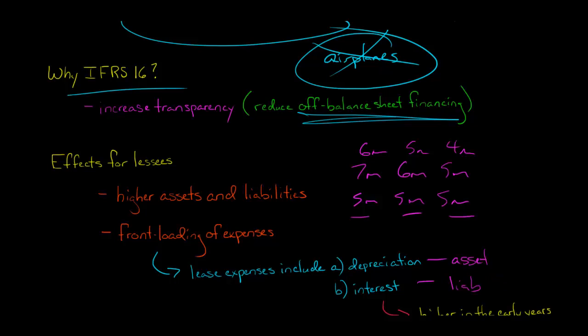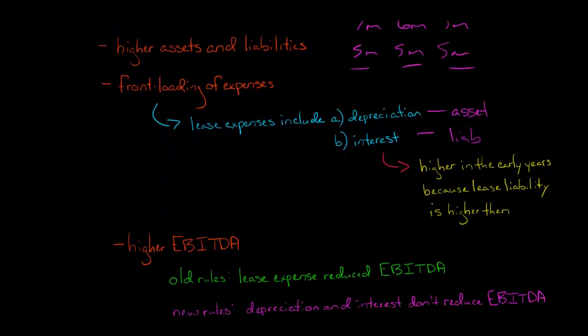Because the lease liability is the largest in the early years of the lease, you're multiplying a larger number times the discount rate. And as the lease liability goes down, and you say, why would the lease liability go down? Because the lessee is making payments. Every time they make a payment, that reduces the lease liability. They don't owe as much, right? So as they make payments, the lease liability goes down and the amount of interest expense goes down. So that's why we have more expense early on. This was talking about the front loading of expenses because of the capitalization of the lease.